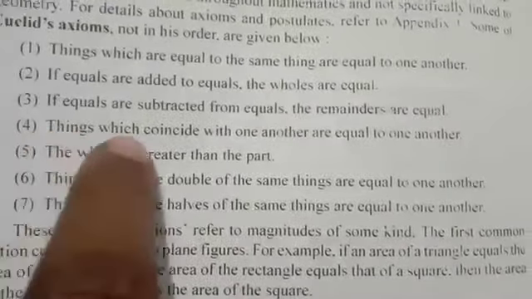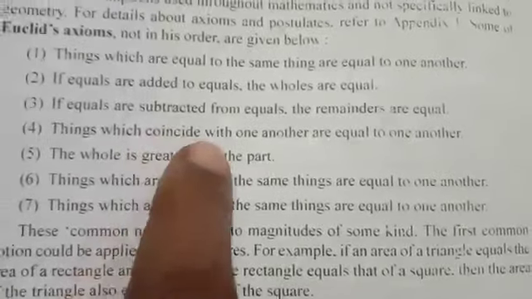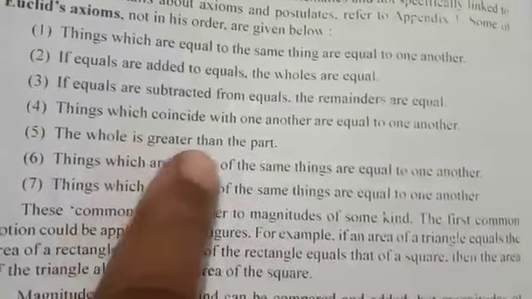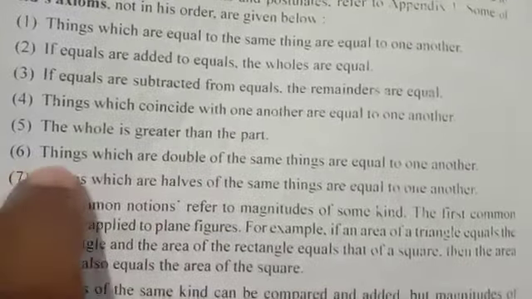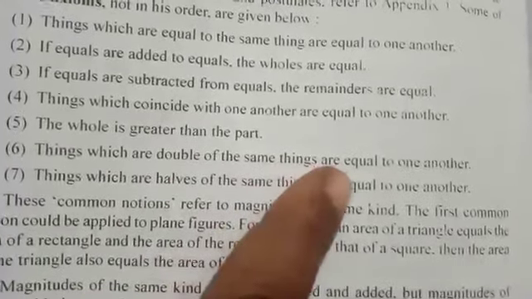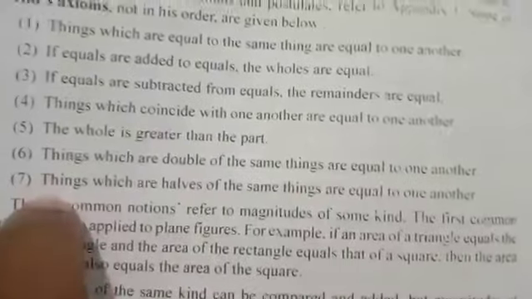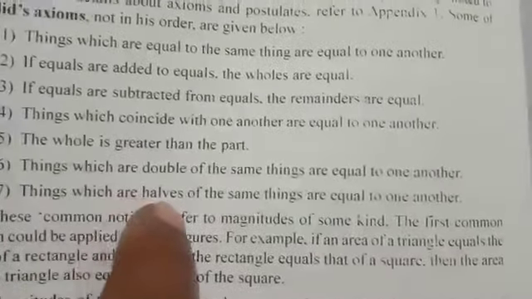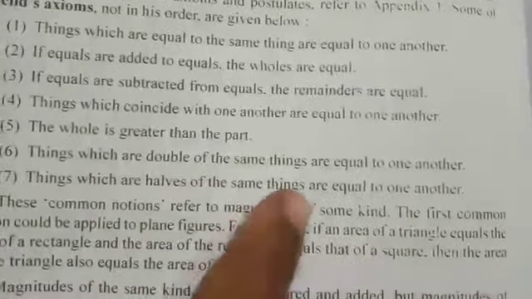Fourth one, things which coincide with one another are equal to one another. Fifth one, the whole is greater than the part. Sixth one, things which are double of the same things are equal to one another. Seventh one is things which are half of the same things are equal to one another.